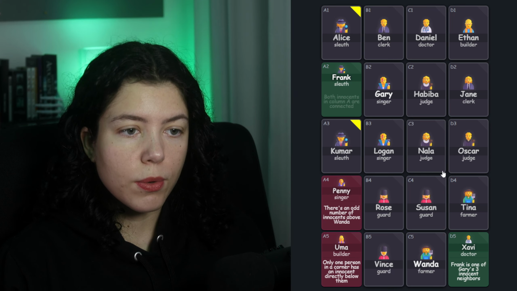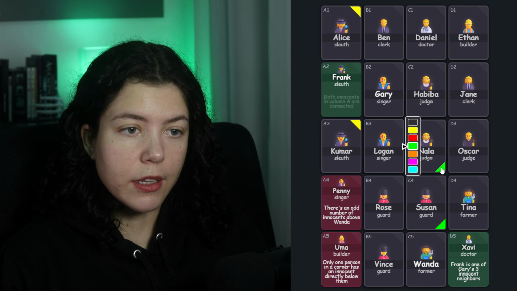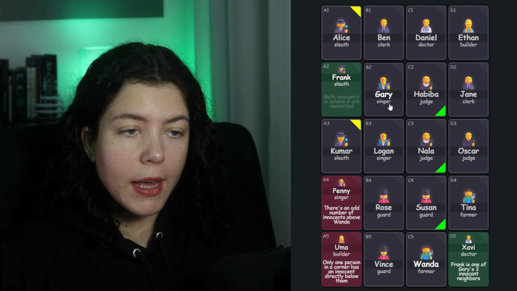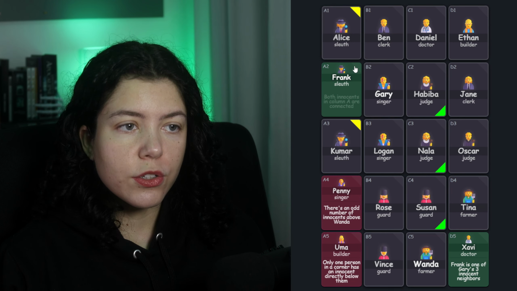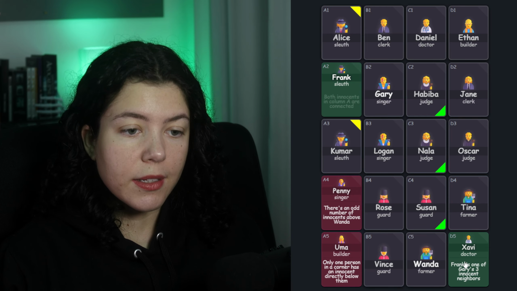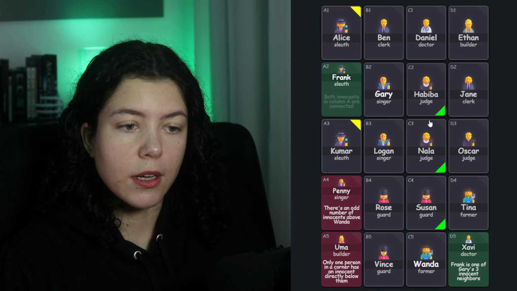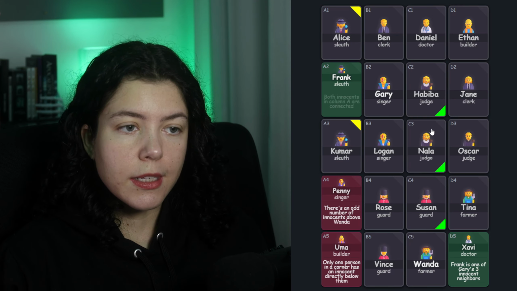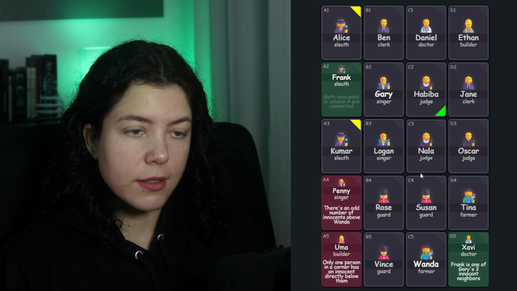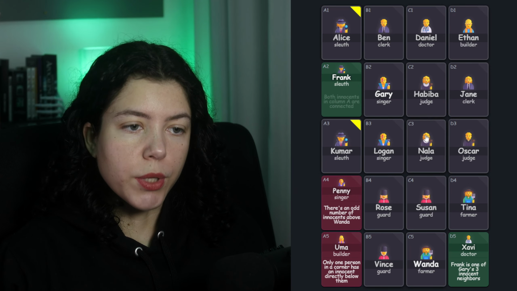Could we have 3 people who are innocents above Wanda? We couldn't. And why is that? Because 2 of them at least would end up neighboring Gary. And we see that Gary here already has 2 innocents neighboring him in column A. But Xavi said that Gary has 3 innocents total. So if there's 2 innocents neighboring Gary here in column C above Wanda, that ends up giving Gary too many innocents. So we know there's only 1 innocent above Wanda. That's the other possibility of odd numbers. But we still don't know who the innocent is.